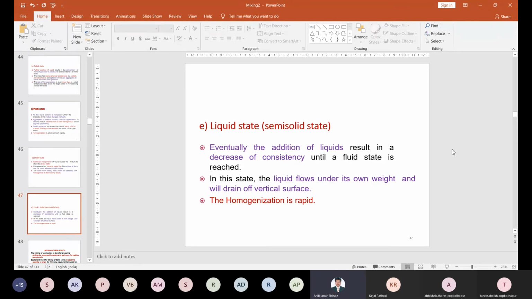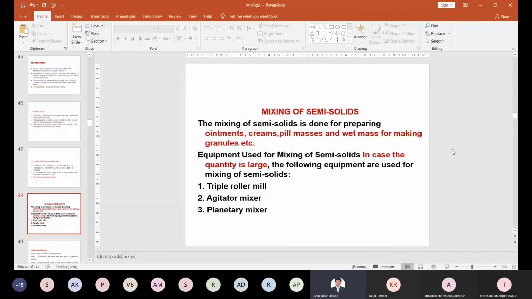Then in this state the liquid flows under its own weight and drains off. We have seen this first: if you take such a liquid on a glass slide and place the glass slide vertically, that particular drop can flow on the glass slide. So how much time is required for the flow? You can determine this. So it drains off the vertical surface. These are the different aspects. How much liquid to add into the mixture is a very important aspect.